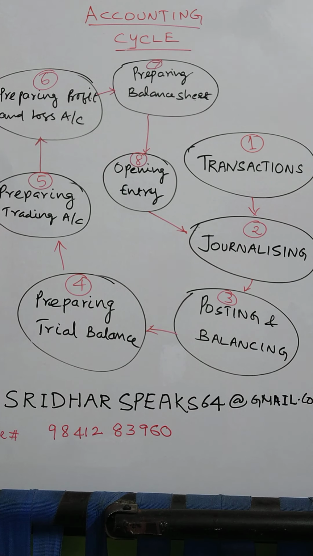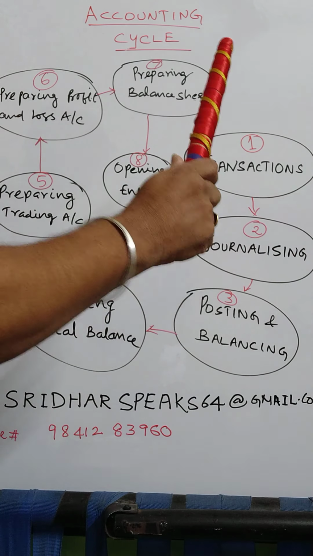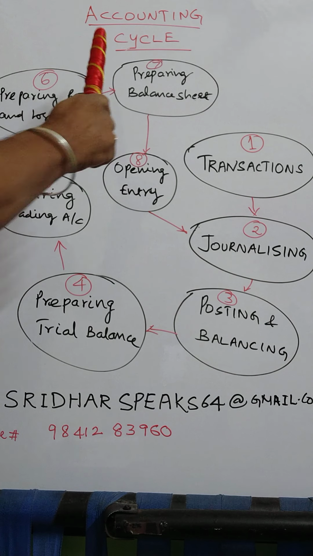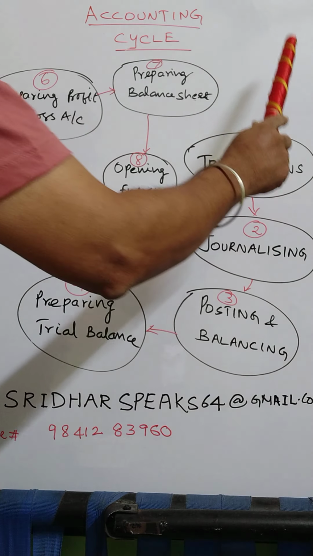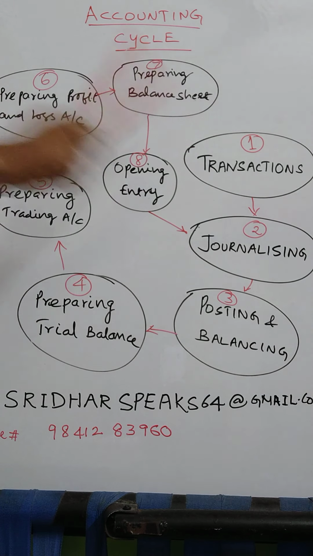And finally, to ascertain the solvency and liquidity position of the company. The final objective is to arrive at the solvency and liquidity position of the company. What is solvency? Whether the company is viable to operate or carry out transactions further. It also tells us the liquidity position: your bank balance, net worth and capital, as well as your debtors and creditors, whether it is viable to carry out the transactions.